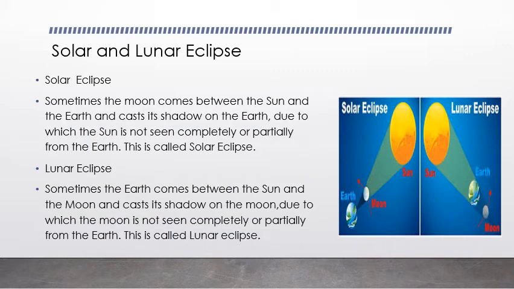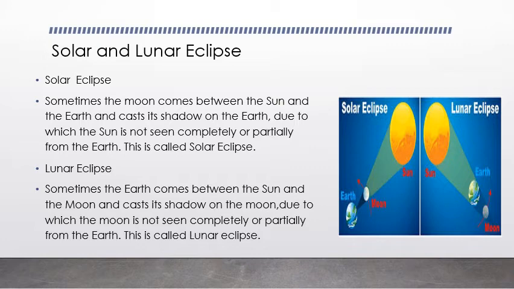Then comes solar and lunar eclipse. Look at the pictures: solar eclipse and lunar eclipse. See the difference between solar and lunar eclipse. In solar eclipse, the moon is between Earth and sun, while in lunar eclipse, Earth comes between sun and moon.